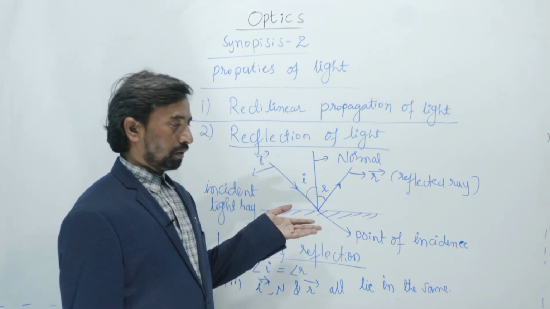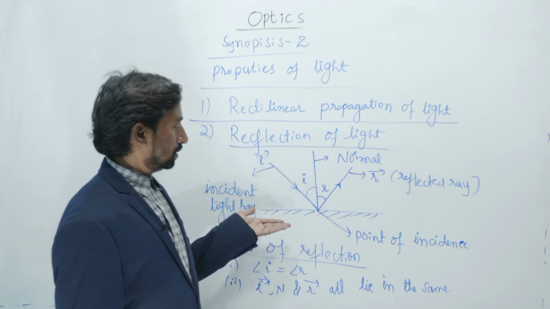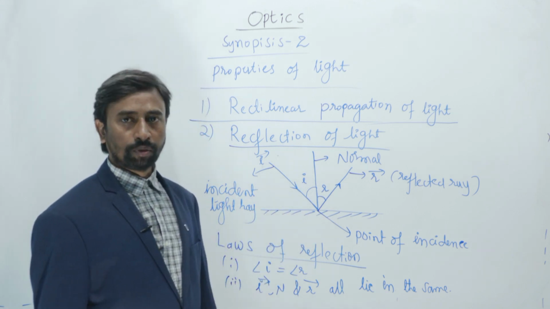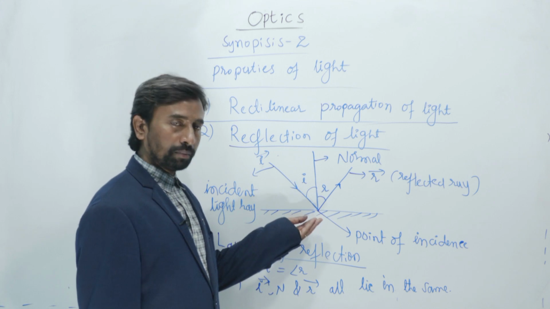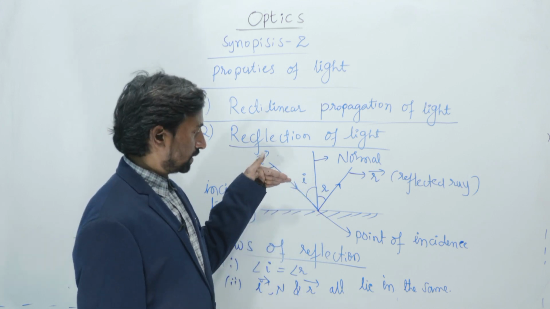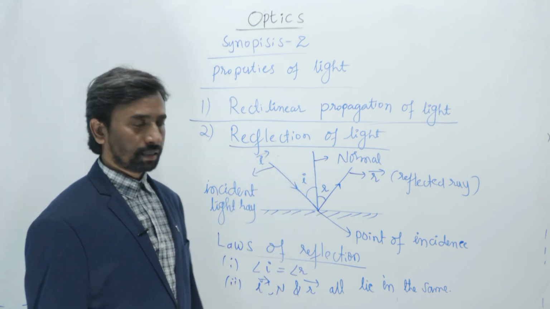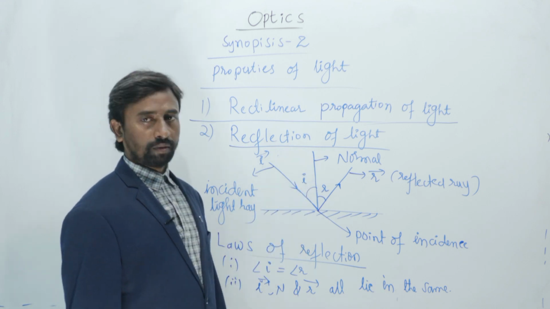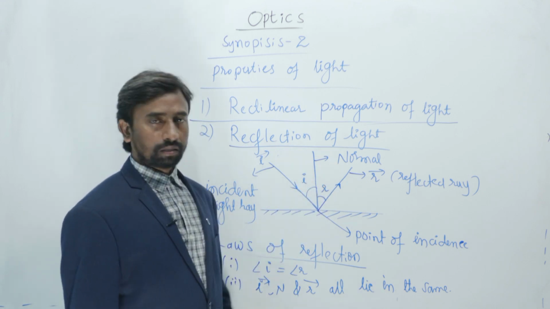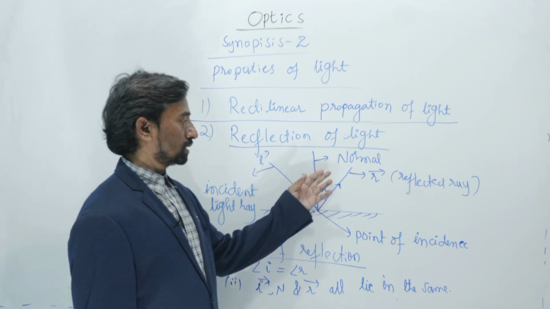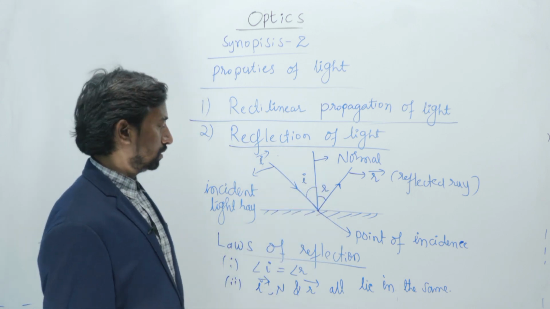But that may almost not exist. All reflectors are not pure reflectors. Some amount of light is absorbed by the reflector, some enters into the reflector, and the remaining part of the light is reflected back into the same medium.